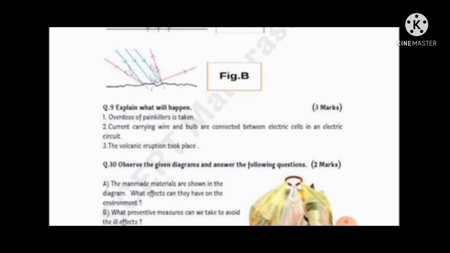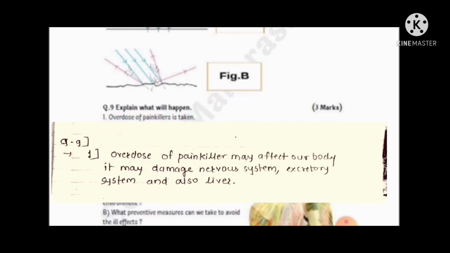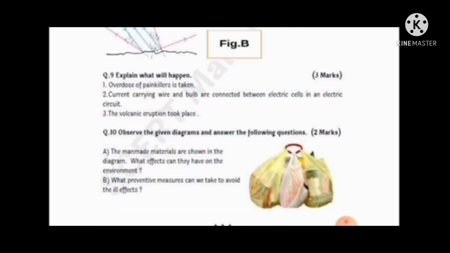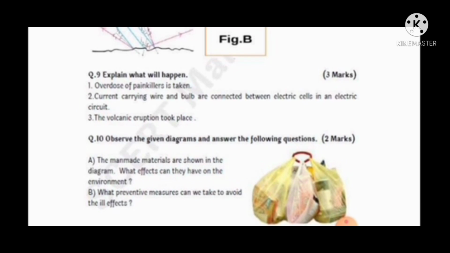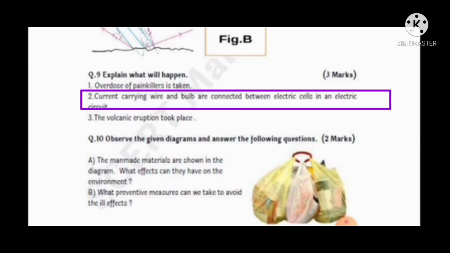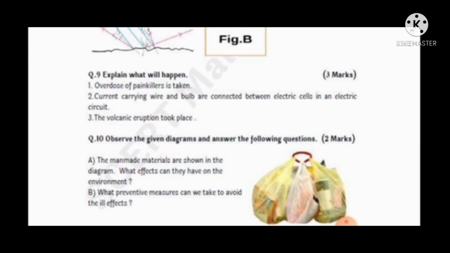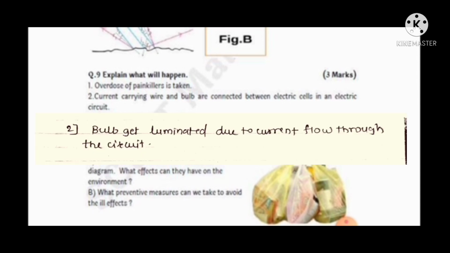Then question 9, explain what will happen. First, overdose of painkillers is taken. Overdose of painkillers may affect our body. It may damage nervous system, excretory system and also liver. Then second, current carrying wire and bulbs are connected between electric cells in an electric circuit. So answer is bulb gets illuminated due to the current flow through the circuit.